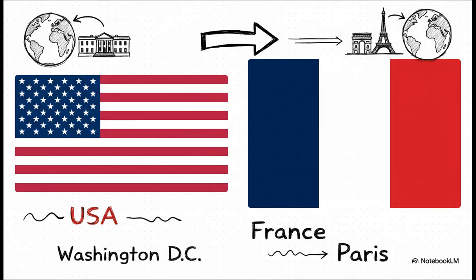And it's not just about royalty, you know? You can see the same logic with countries and their capitals. Word2vec learns that the relationship, the vector that connects France to Paris, is almost identical to the vector that connects the USA to Washington, D.C. It's learning these real-world analogies, all on its own, just from text.